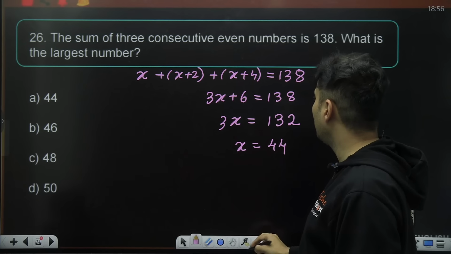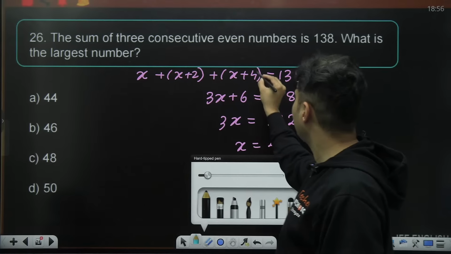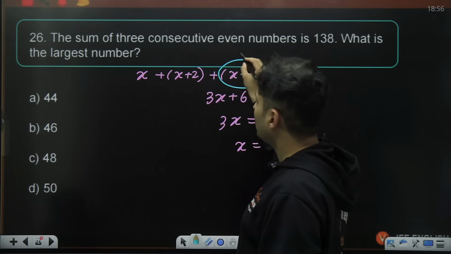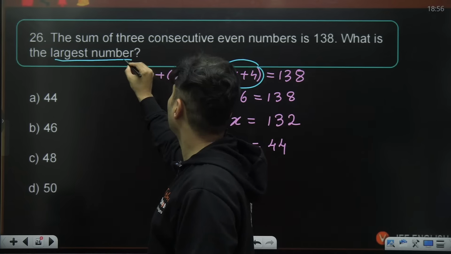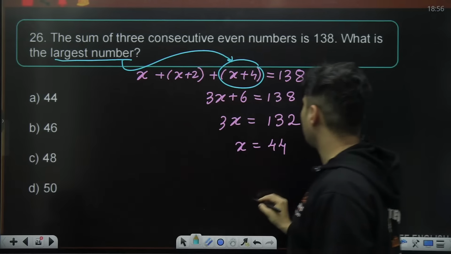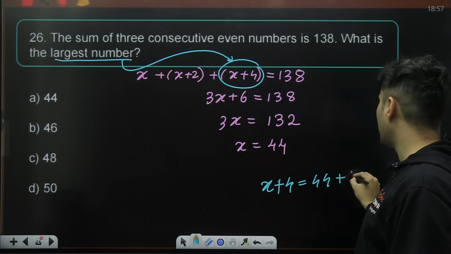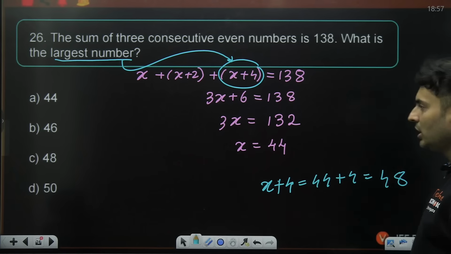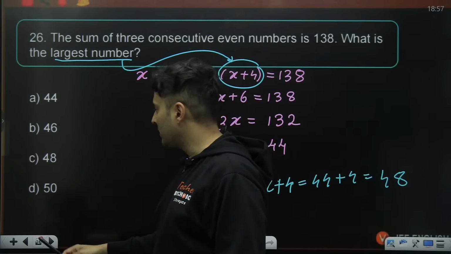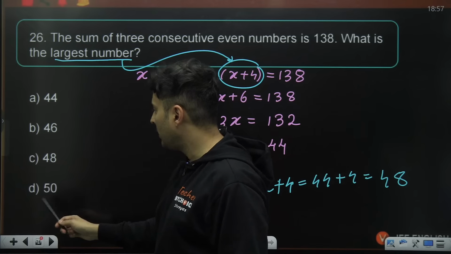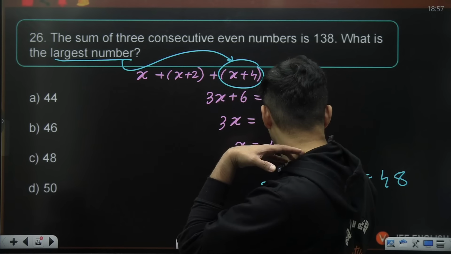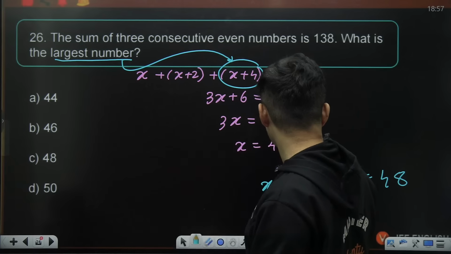So the largest number, if you are asking me, is x plus 4. So x plus 4 will be 44 plus 4, which is 48. So 48 should be the right answer. Sorry, 44 is x. Yeah, 48 should be the right answer.